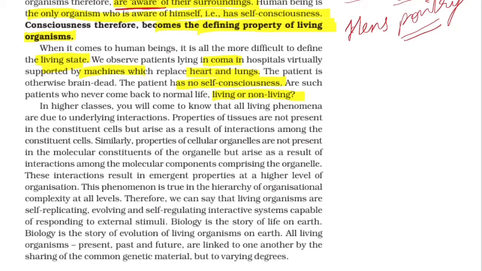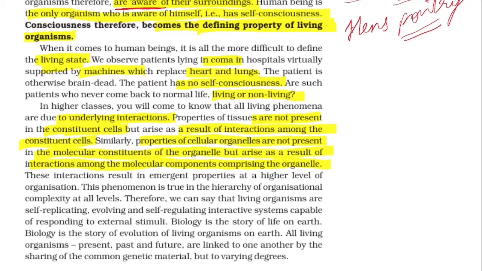In higher classes, you will come to know that living phenomena are due to underlying interactions. Properties of tissues are not present in the constituent cells but arise as a result of interaction among the constituent cells. Properties of cellular organelles are not present in their molecular constituents but arise as a result of interaction among the molecular components comprising the organelle.